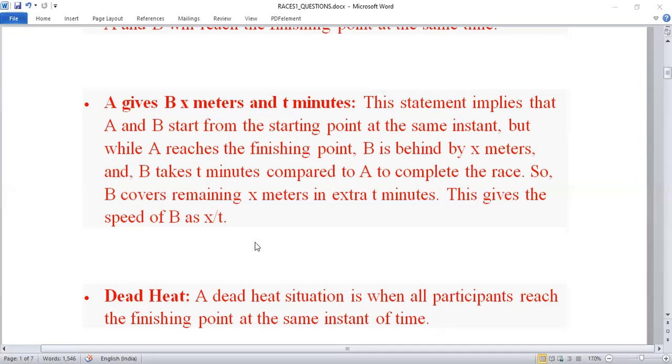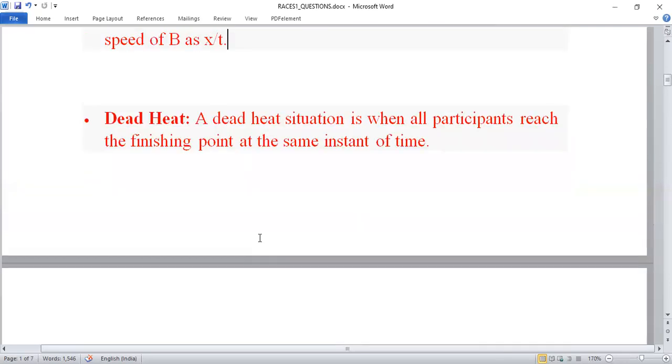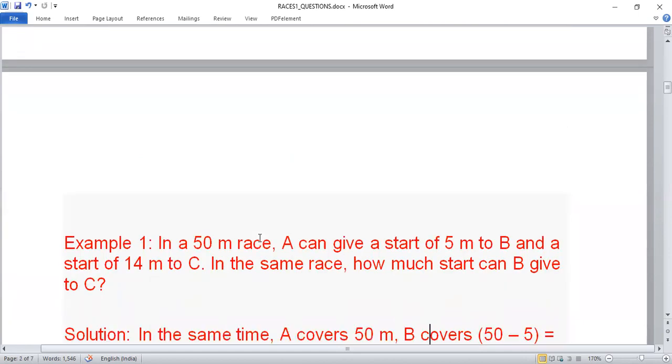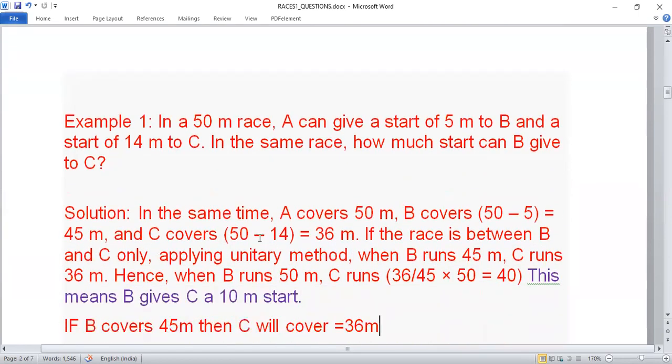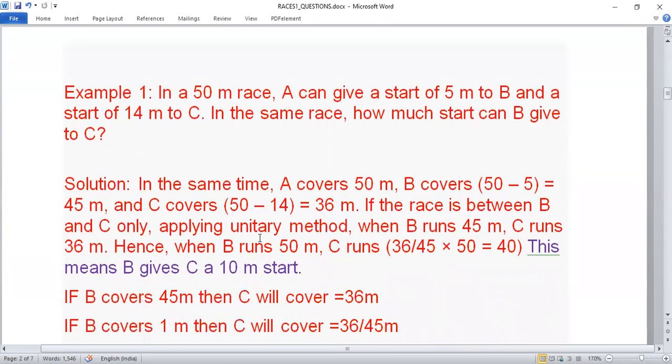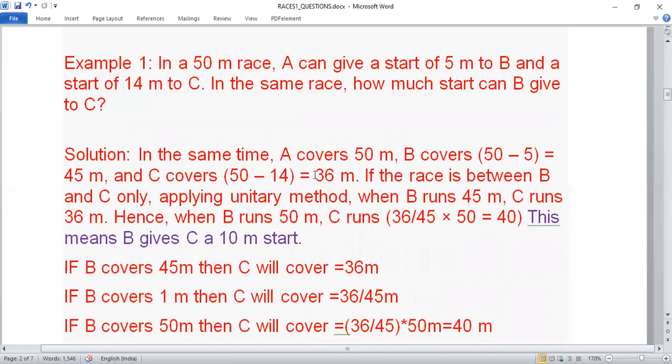Okay. So now we are coming to one term, dead heat. Dead heat means a situation when all the participants reach the finish point at the same instant of time. They are all reaching at the same time. So that is dead heat. Now we'll come to a few questions. Okay. This is question number 1.